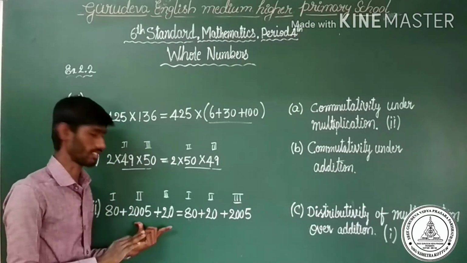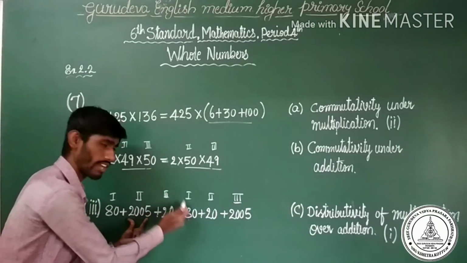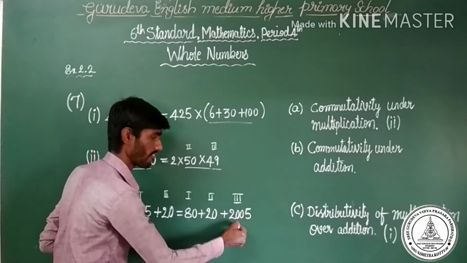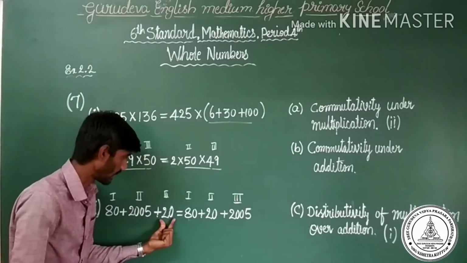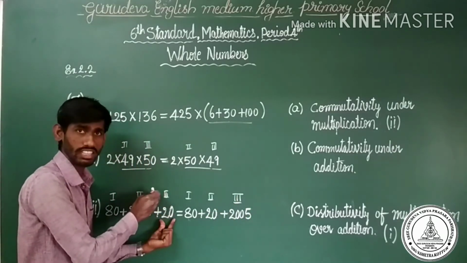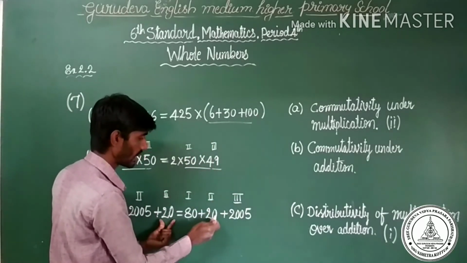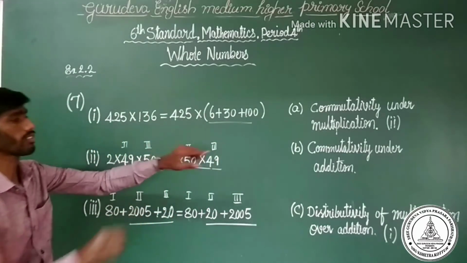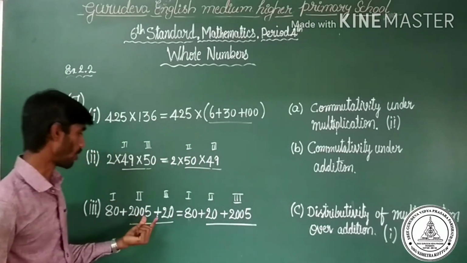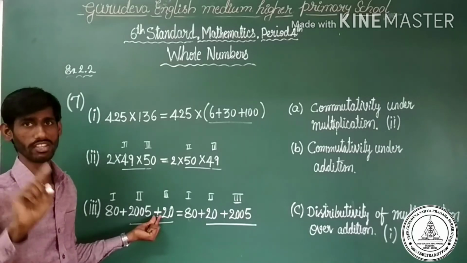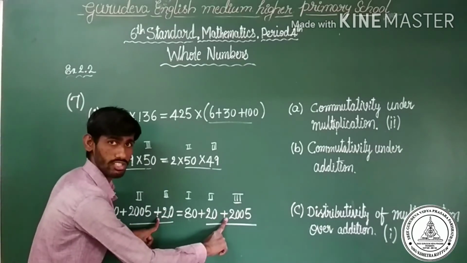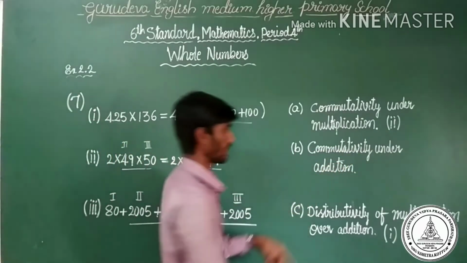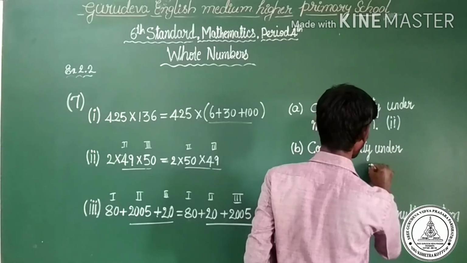Observe carefully second one and third one. 2005 in the left hand side is second order. In the right hand side, 2005 is the third order. 20 in the left hand side is the third order. In the right hand side, 20 is the second order. So they have used the commutativity property. So commutative property under addition. Observe here, under addition. So what is the answer? The answer is B. Commutativity under addition. This is the third question answer.